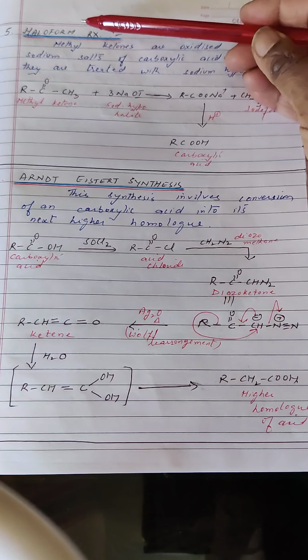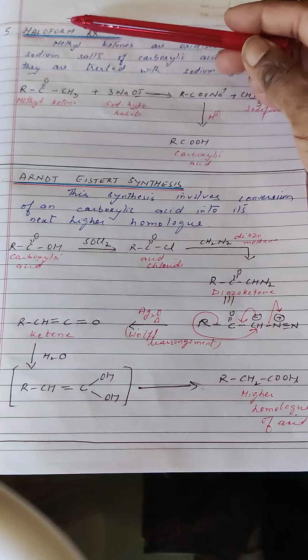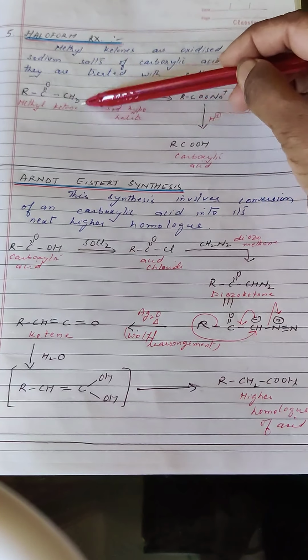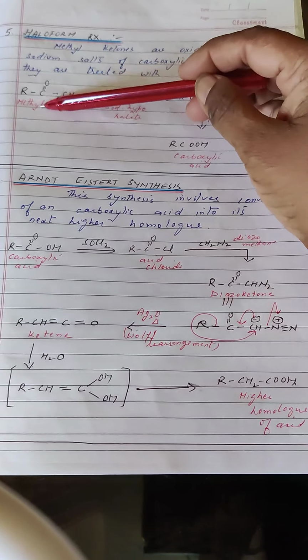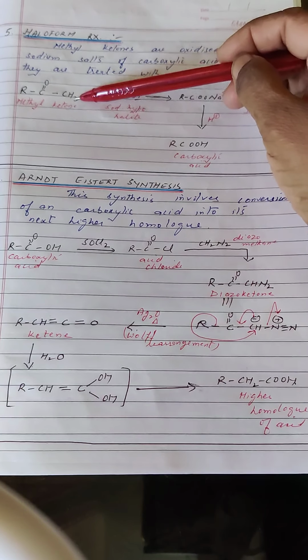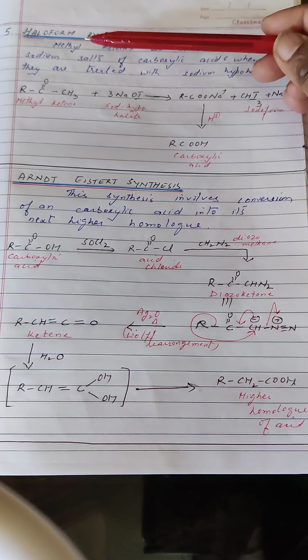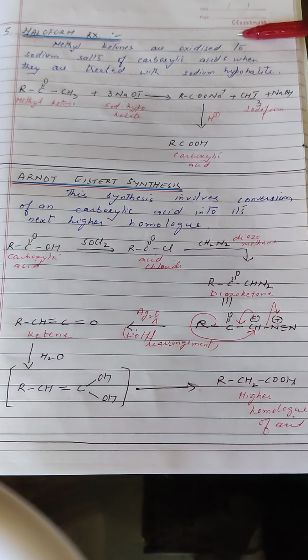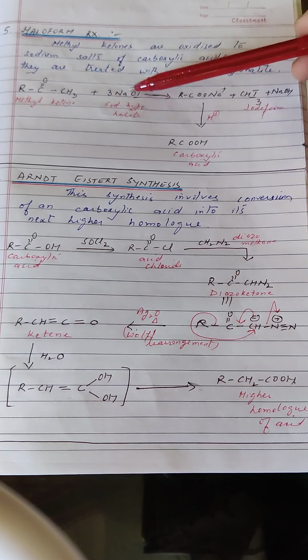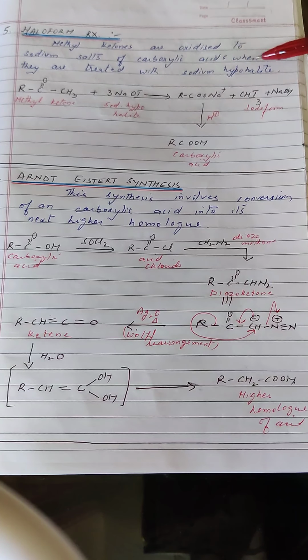Another method to get the carboxylic acid is the haloform reaction. Here, only the methyl ketones, which contain the CH3CO group. Methyl ketones are ketones in which at least one of the R groups should be methyl. So methyl ketones are oxidized to sodium salts of the carboxylic acids when they are treated with sodium hypohalide.